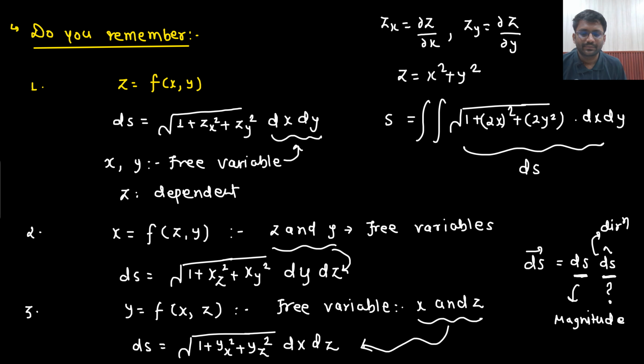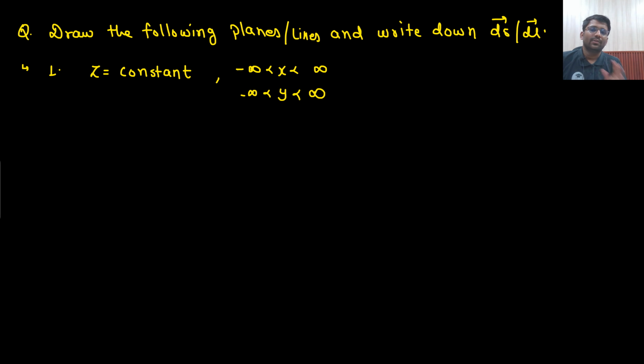Understandable? Okay. Now the questions are given. What questions are given? I have written one equation, z equals constant, where x is going from minus infinity to infinity, and y is going from minus infinity to infinity. Your first task is to tell whether this represents a line or a plane.